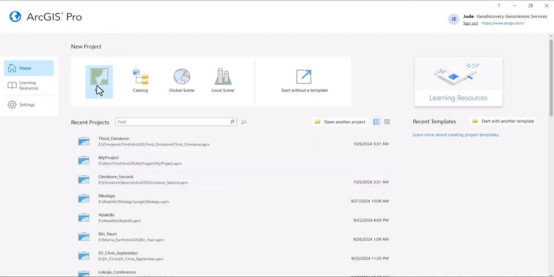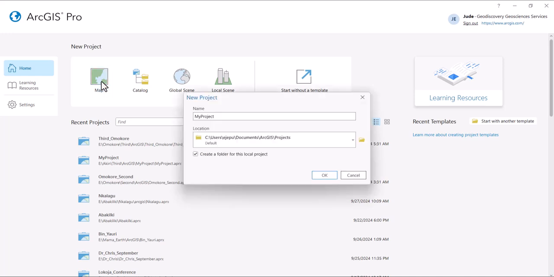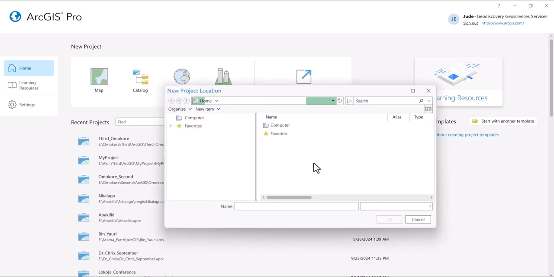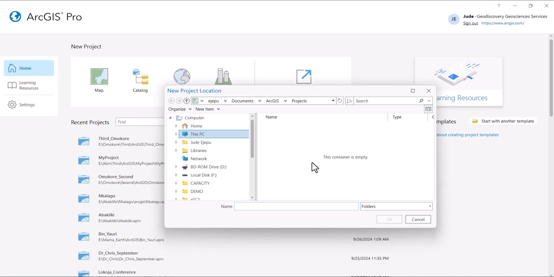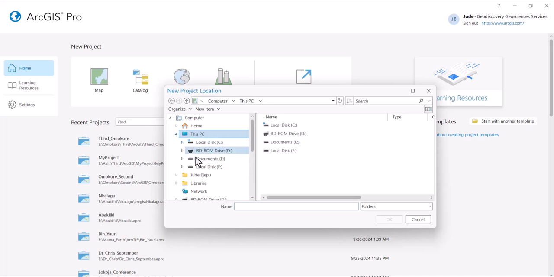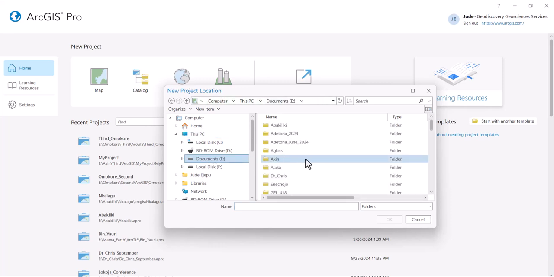So we are going to be creating a new project. So we click on this place. I'm sure before now, you must have created your own folder and everything. And this, I will name it something like this. So you are going to name it something that is meaningful. And we click on this folder button here. So I have to navigate to where I want it to be housed, because most times you are going to be sharing a whole folder. So you make a new folder for each project that you are doing, because whenever I ask for any work that I need you to have done for me, I need the folder.